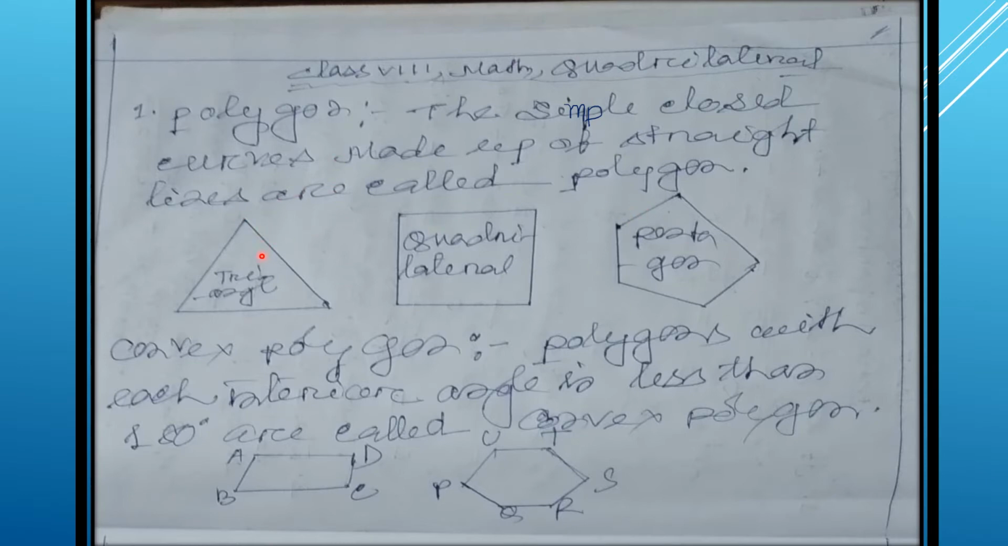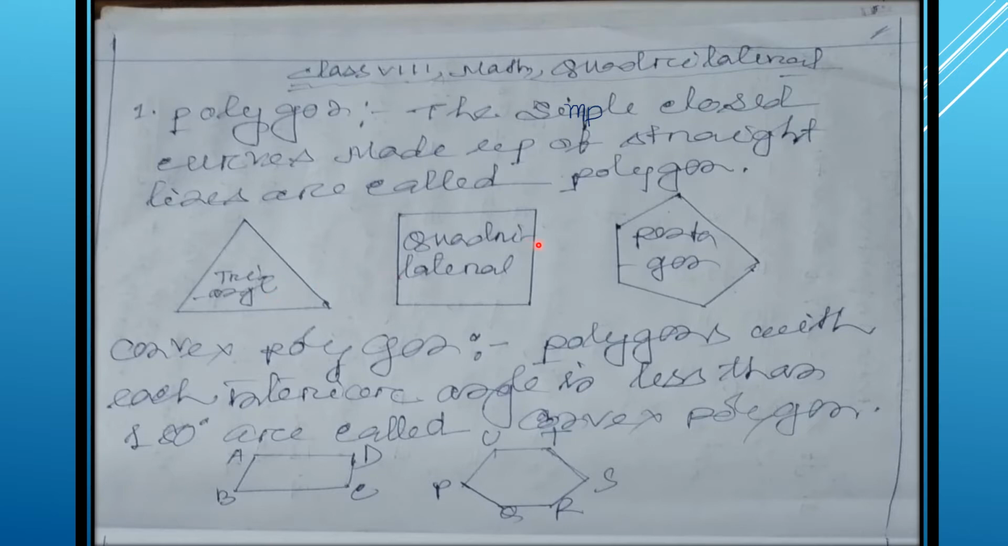Now, to make a closed figure, we need a minimum of 3 lines. So polygon starts from triangle. So triangle is also a polygon, quadrilateral is also a polygon, and pentagon is also a polygon. Why pentagon? It has 5 sides, 1, 2, 3, 4, 5. So the simplest polygon is triangle because it has the minimum lines, 3. So triangle is called the simplest polygon.